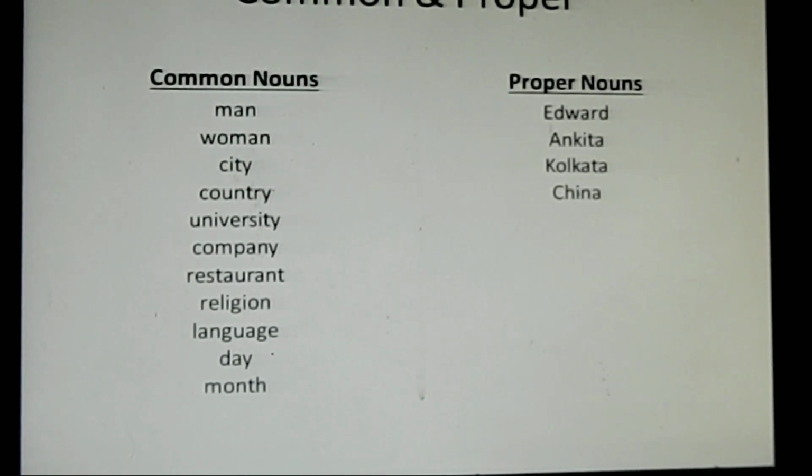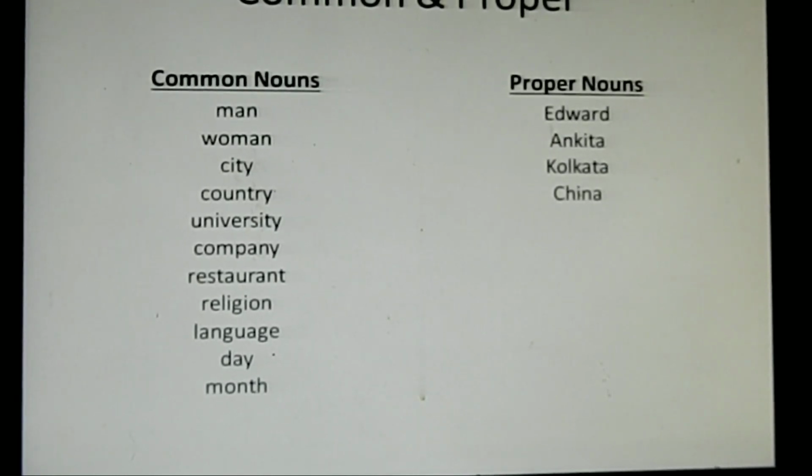Do you notice something about proper noun? Yes. You should be noticing that they are all written with a capital first letter. And that is a rule in English. You cannot avoid it, you cannot write a proper noun starting with a small letter. The first letter always should be in capital in a proper noun. So proper noun is written with the first letter capitalized.